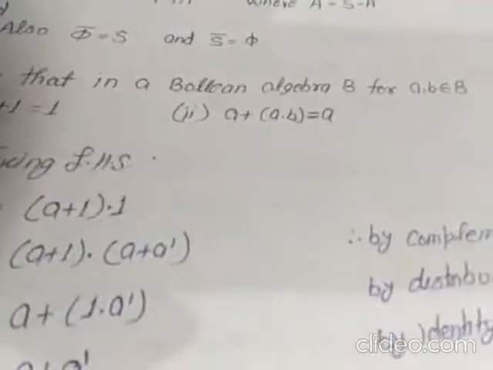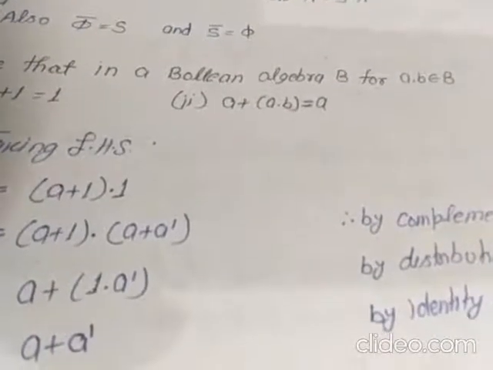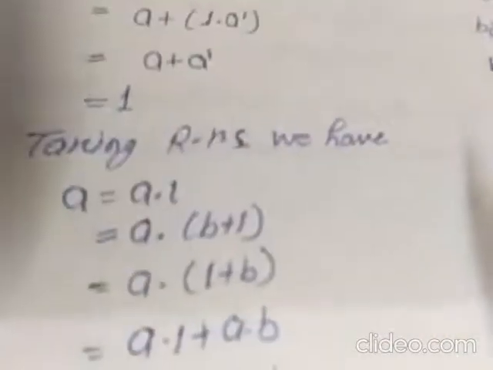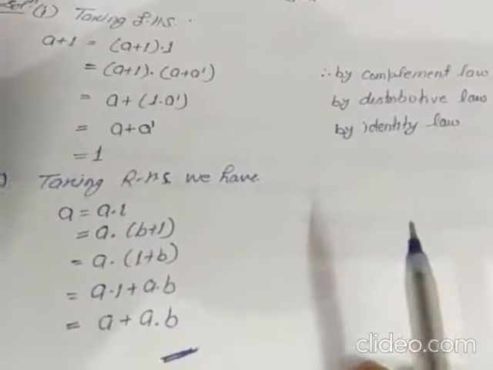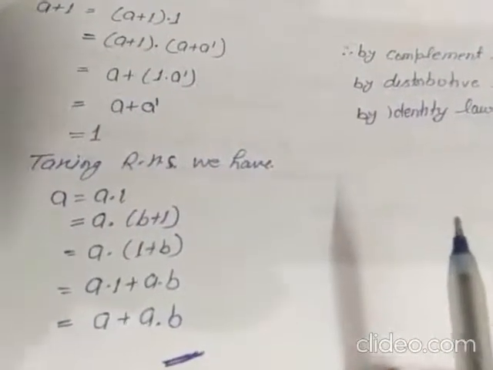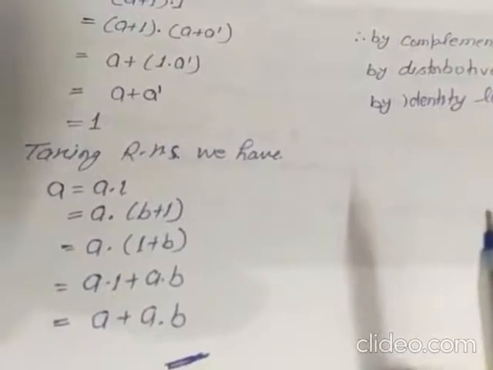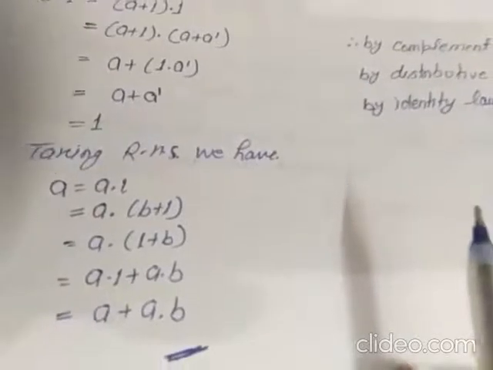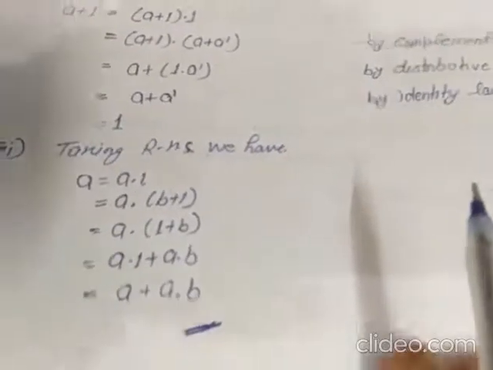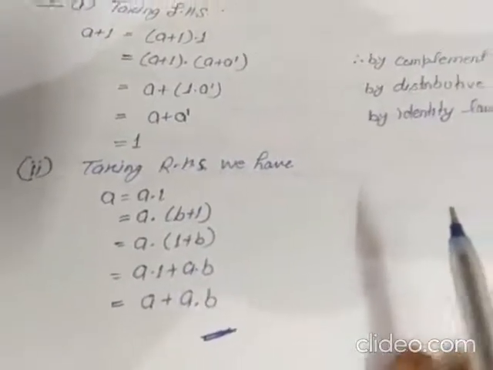Similarly, the second proof can be understood. Here we are taking the left hand side of the equation and we will show it in the form of the right hand side. a is equal to a dot 1, 1 can be written as 1 plus b, a dot (1 plus b). Now applying the distribution law, a dot 1 plus a dot b will be a plus a dot b. So this is the simple application of the distribution law which can be easily understood.